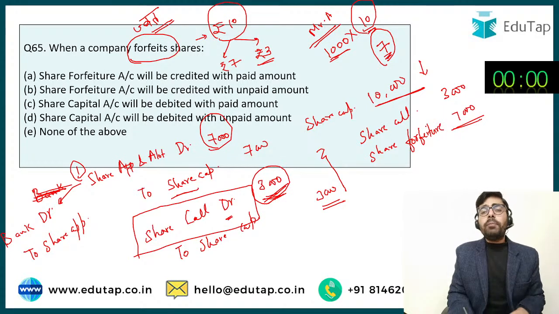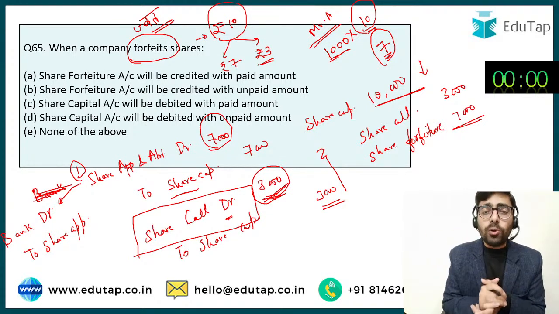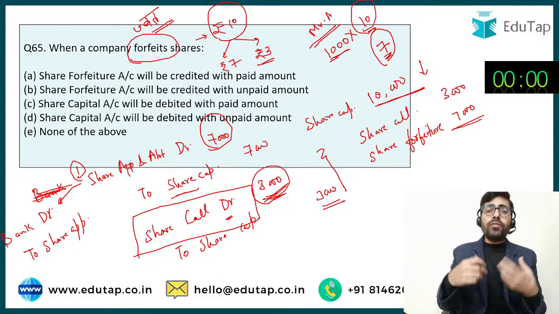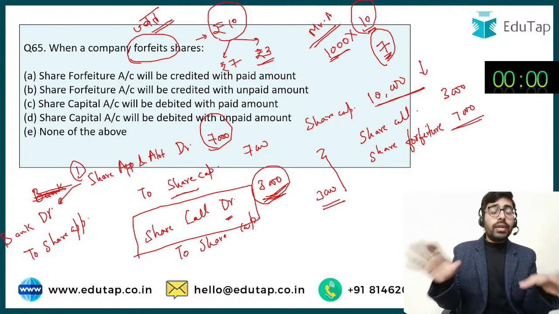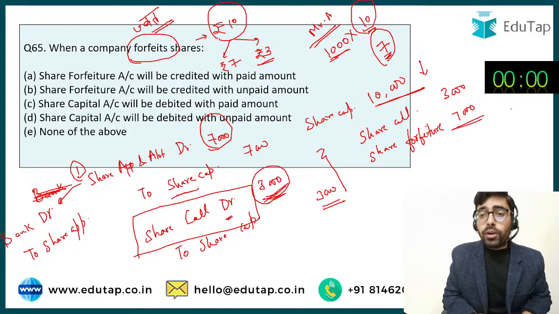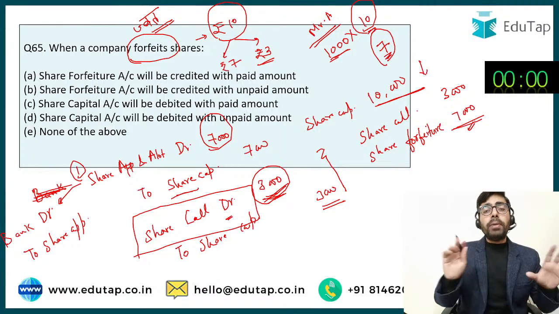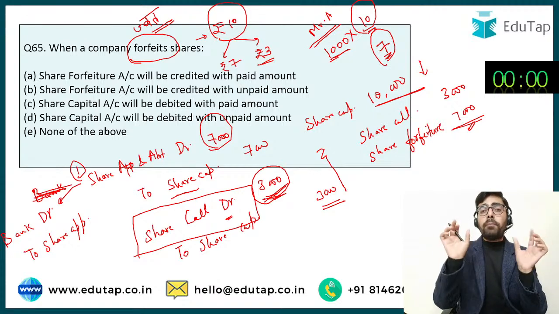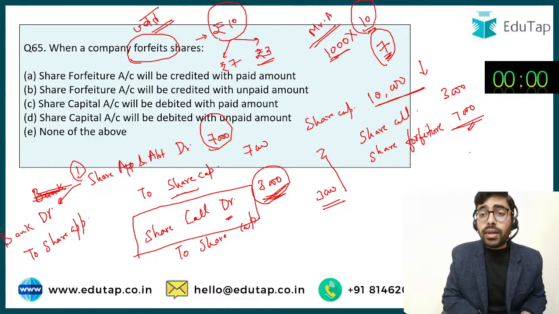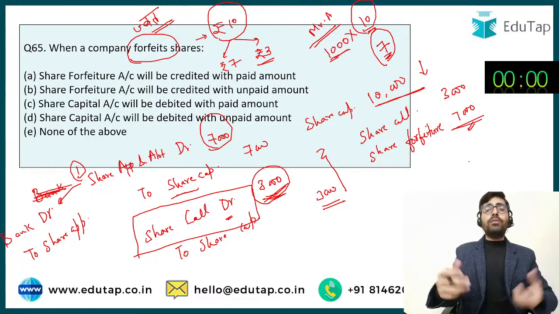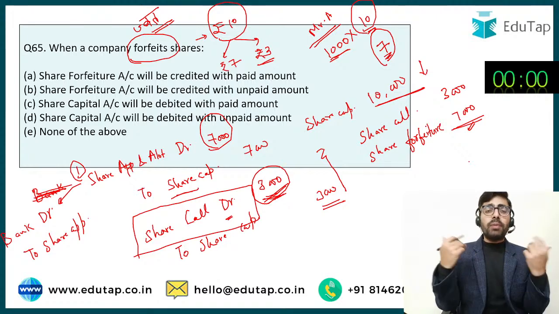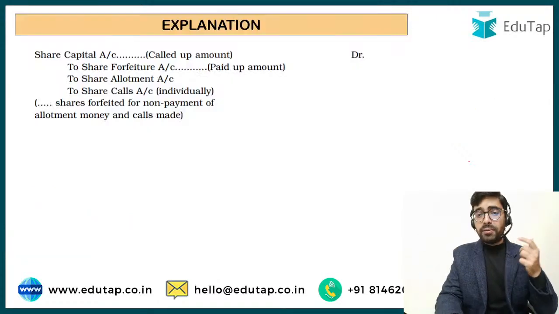Whatever amount the shareholder paid on these shares, rupees 7000, is now part of the company, it now belongs to the company. Now the shareholder has no right over this particular amount. So share forfeiture basically company का एक profit हो गया. This is a capital profit. This is not a normal profit. This is an abnormal profit which the company has earned. Now later on, the company is going to reissue these shares, and then we are going to do some adjustments which I'm going to talk about in the next question.